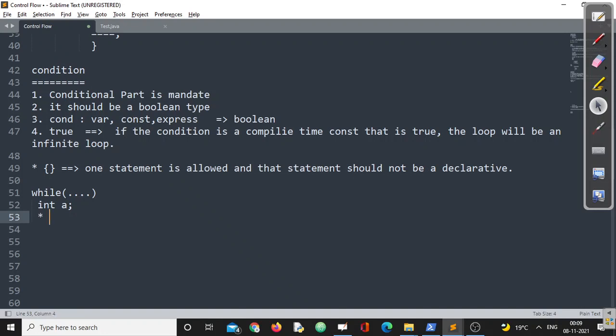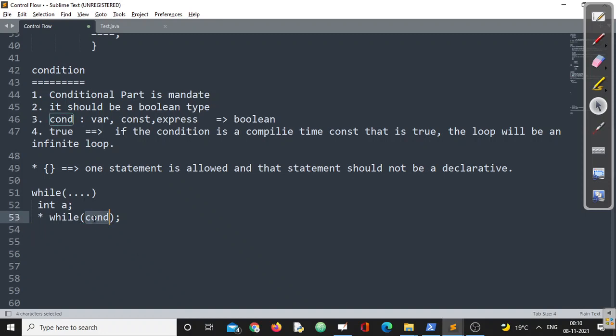At some point, a few people ask, if I am writing while with a condition followed by a semicolon, is this valid or invalid? This is perfectly valid, no problem in that, because a semicolon is a valid Java statement. So what is going to happen? This loop will do nothing.